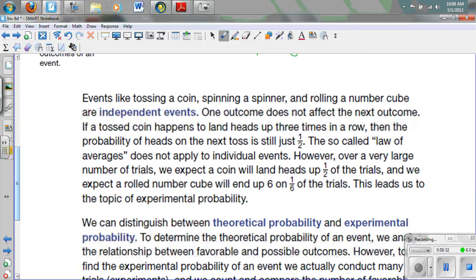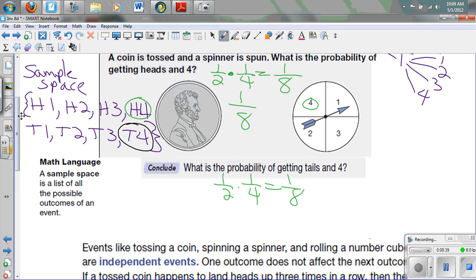Now, we need to talk about independent events, because what we just did, these are independent events, because if I flip the coin, does the spinner make any difference to how I flip the coin? Or if I spin the spinner, does the coin make any difference to how I spin the spinner? It doesn't. And so these are called independent events. Independent events do not affect the outcomes of the other.